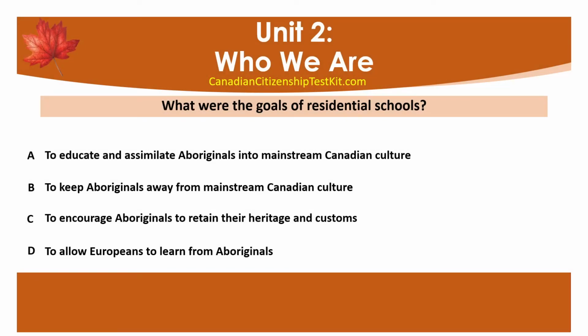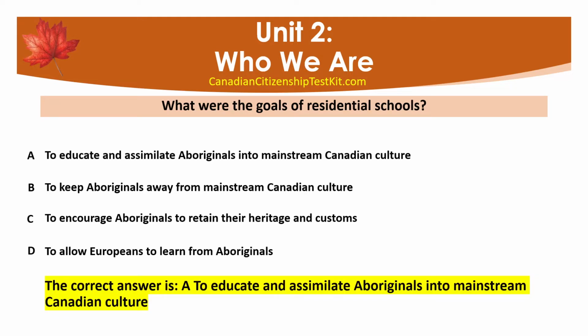What were the goals of residential schools? A. To educate and assimilate Aboriginals into mainstream Canadian culture. B. To keep Aboriginals away from mainstream Canadian culture. C. To encourage Aboriginals to retain their heritage and customs. D. To allow Europeans to learn from Aboriginals. The correct answer is A. To educate and assimilate Aboriginals into mainstream Canadian culture.